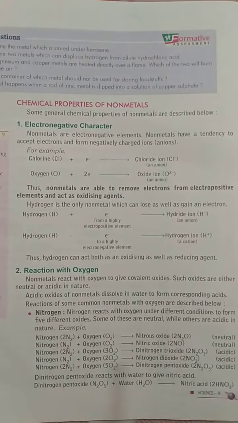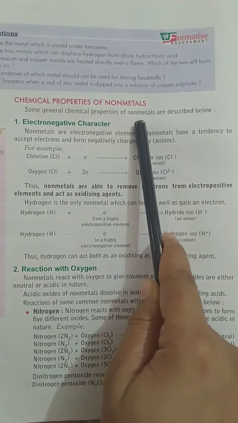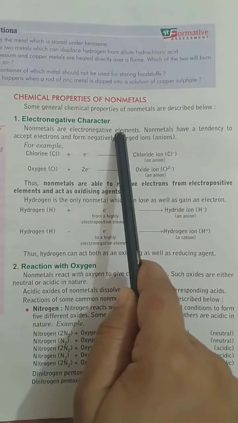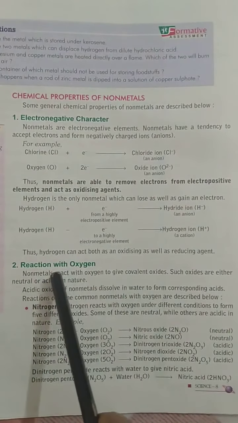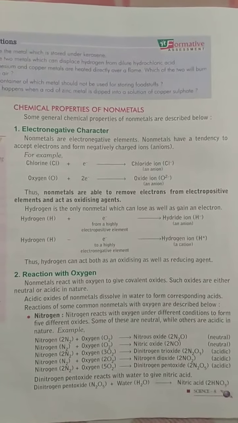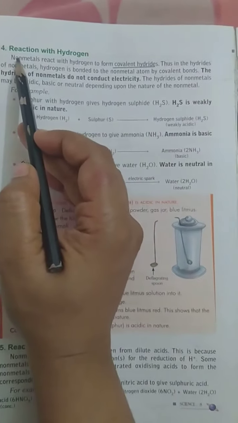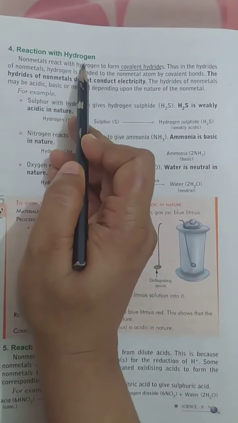In today's class we are proceeding with another topic of chemical properties of non-metals. First we did electronegative character, second reaction with oxygen, and third reaction with halogen. Since we have completed these three topics, today we are going to study another topic, in which non-metals react with hydrogen.